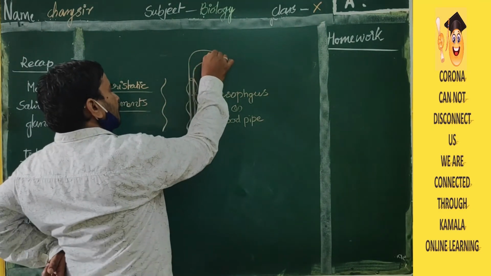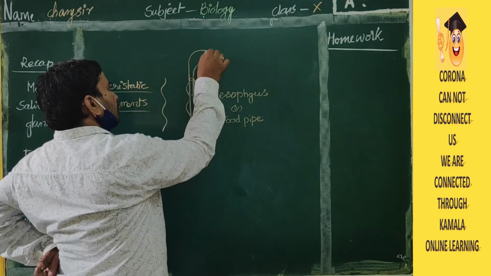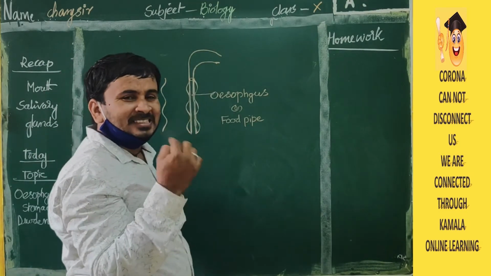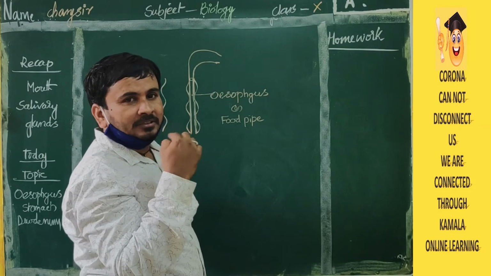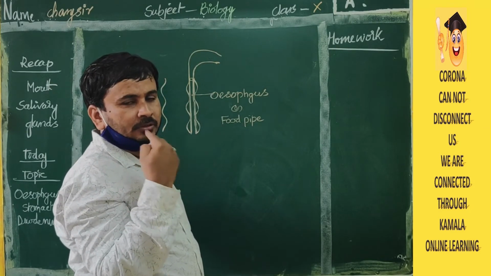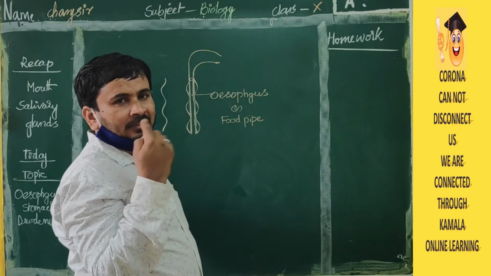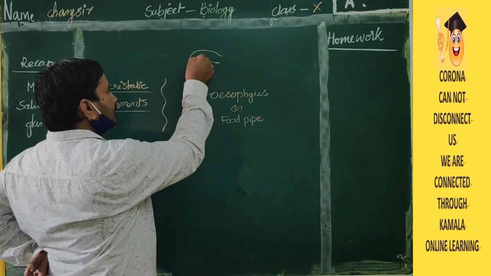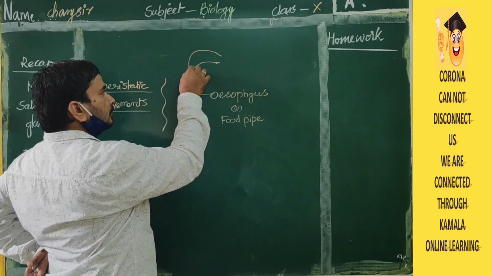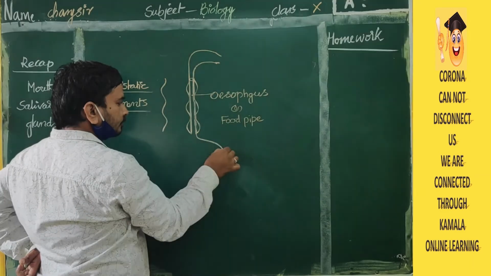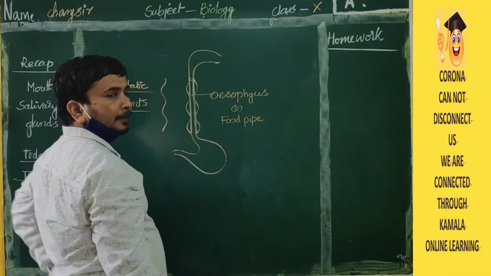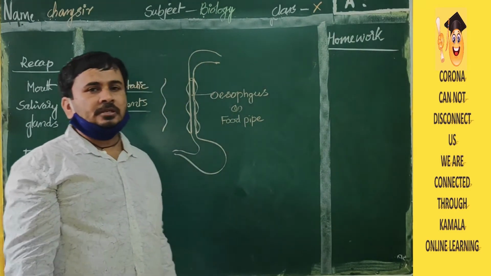After eating the food, in your mouth you will chew the food, yes or not? In the mouth you will chew the food with the help of teeth and tongue and with the help of saliva. That will enter into the esophagus. Here food is there. That must be moved to the stomach.